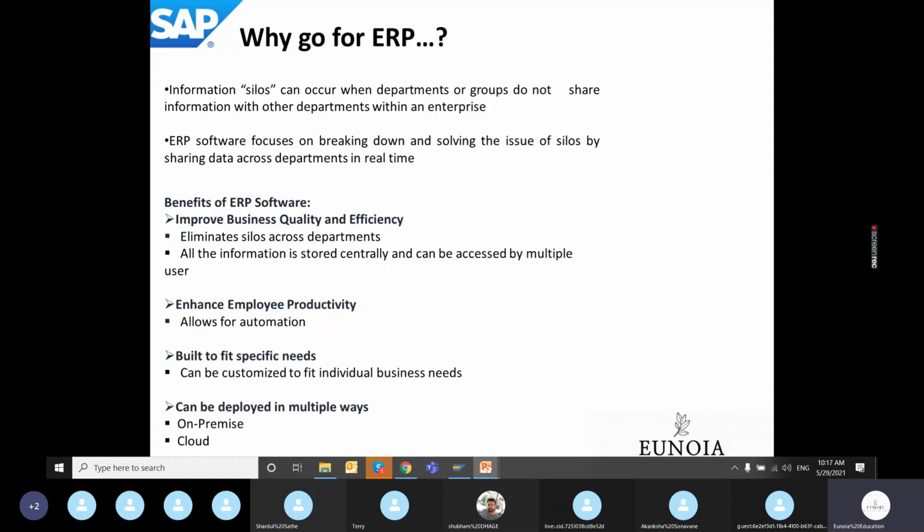A new program needs to be generated. For example, the functionality of the program is not readily given by SAP as of now. You need to develop that program. That is what we mean by customized to fit individual business needs.